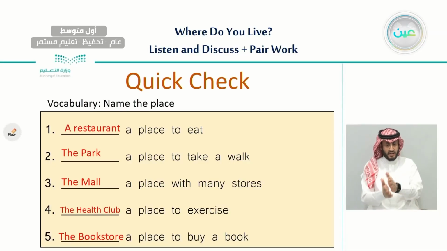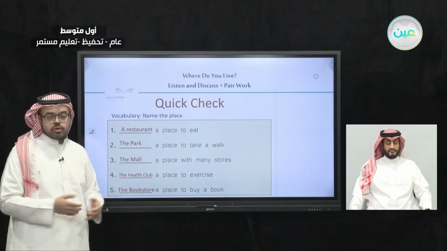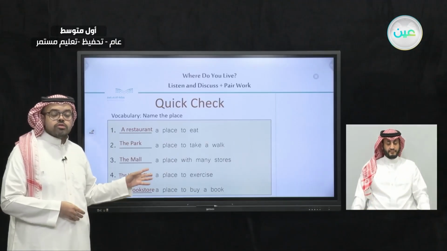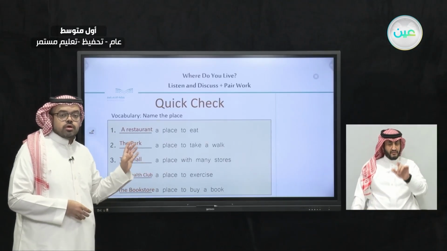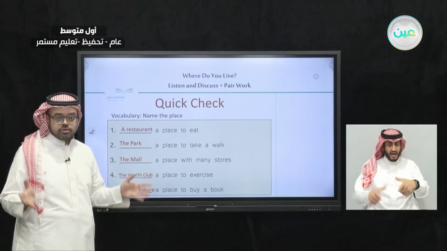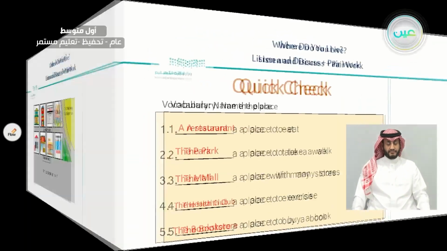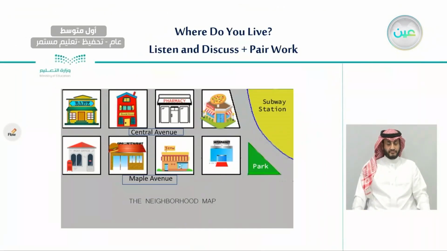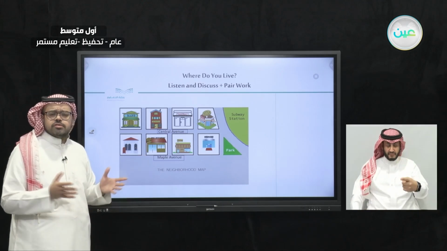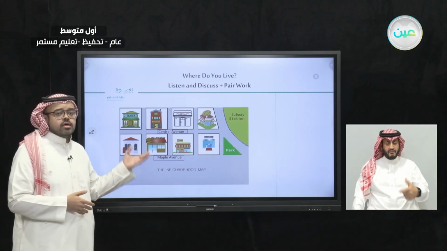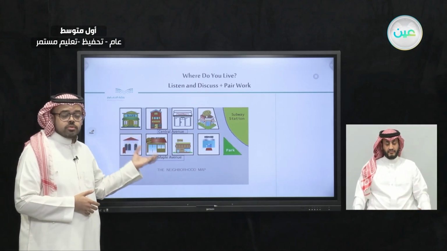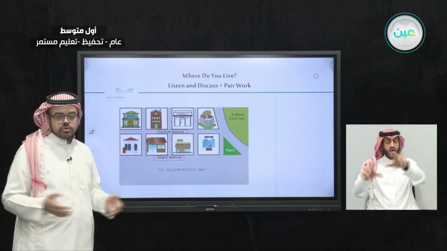It's a place where you go and buy and read sometimes a book. So these are 5 different places we have learned today. Now, I want you to have a deep look at this neighborhood map. If you can see this map, it's a very simple one, okay? And usually we have the similar idea for each neighborhood.